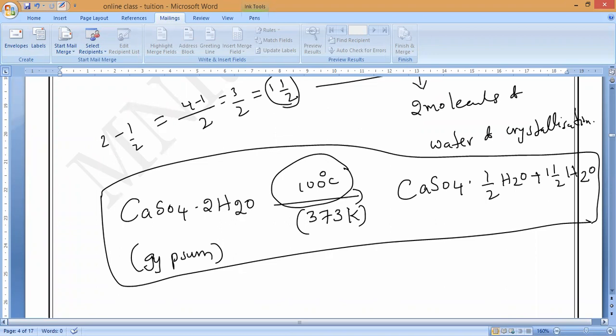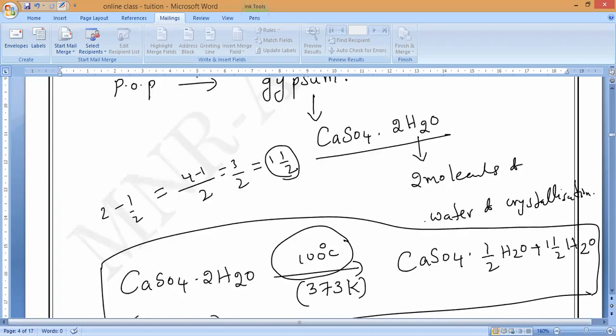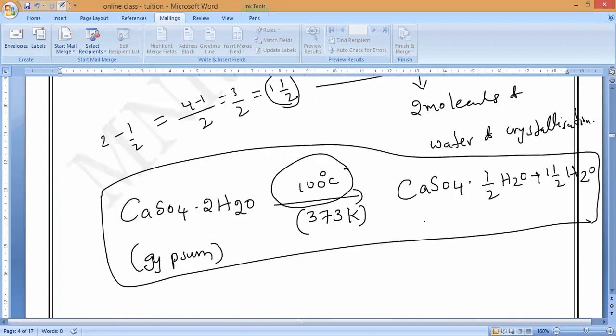So now, what is the boiling point of water, guys? Anybody can say what is the boiling point of water? 100 degrees Celsius. Do you know? The boiling point of water is not exactly 100. At 100, only the boiling will start. The starting boiling point of water is 100 degrees Celsius.